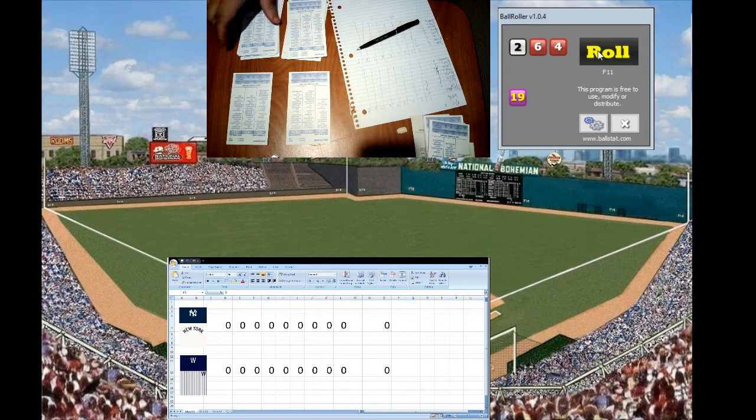Let's see. They're holding Judge. It is a... with 2 outs, so Judge will be going to try to score on the double by Roth.